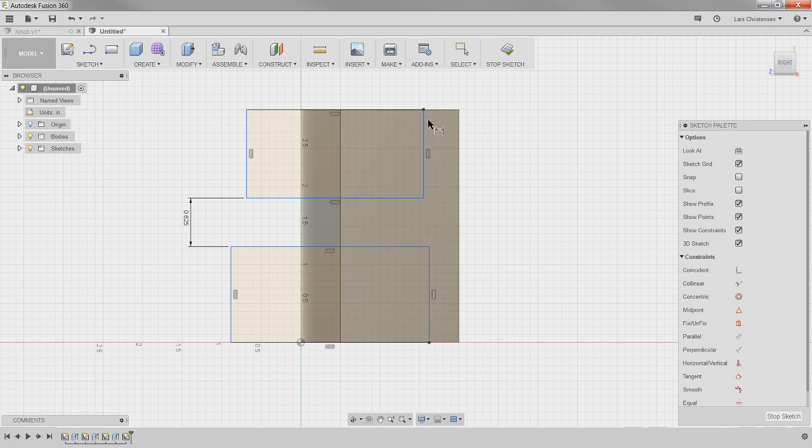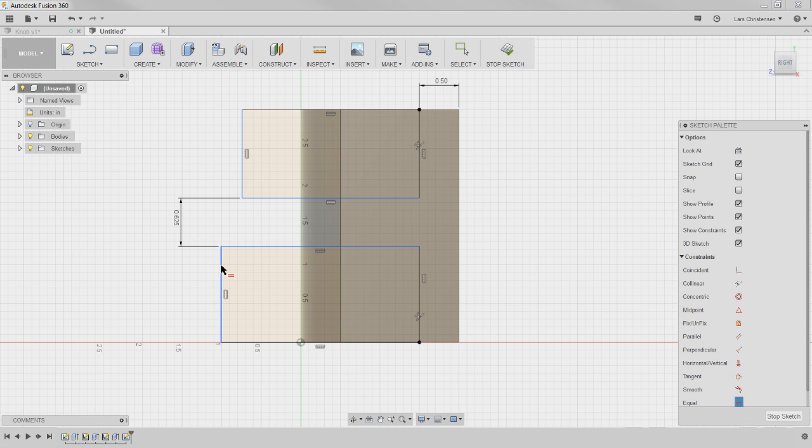We're going to have a dimension from here to this edge. Let's make that a 1/2 inch. And I definitely want these two to be collinear, so this line to this line. And I probably also want these to be in the center. So I could use equal length and say I want these two to be equal length.